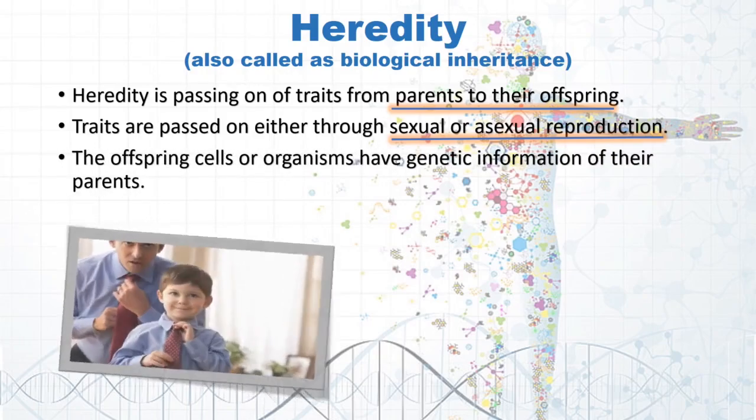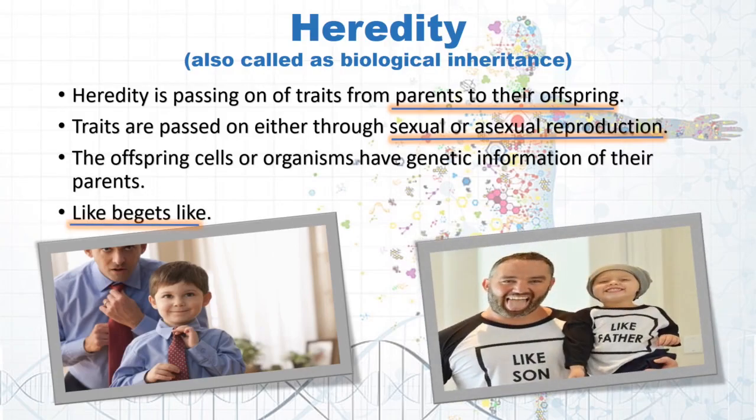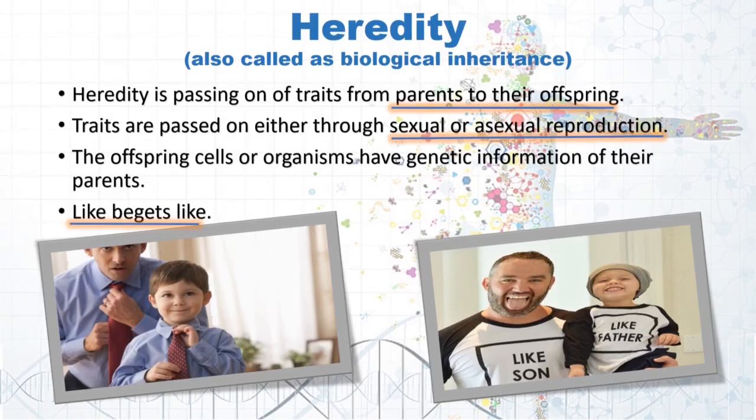The offspring cells or organisms have genetic information of their parents. Like begets like. This simply means that following reproduction, we are going to give rise to our own species. That is, humans give birth to humans, and for that matter, cats give birth to cats.